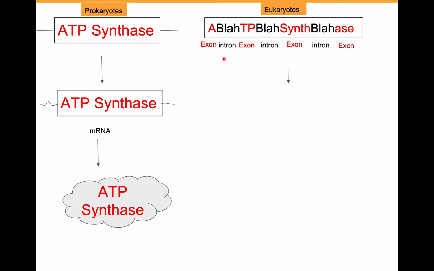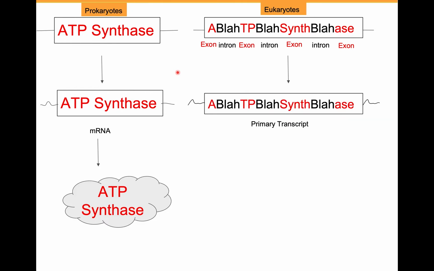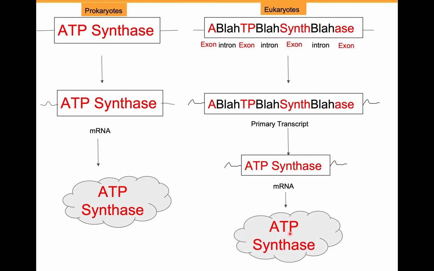So what are these nonsensical sequences called? They're called introns. And the ones that, if you attach them, would make sense, are called exons. So during transcription, first, an RNA molecule is made that still carries these nonsensical sequences, and we name this initial RNA the primary transcript. The primary transcript is not used for making protein. First, we need to get these nonsensical sequences out. Once we get them out, then you have the final messenger RNA, which can then be used to make ATP synthase.